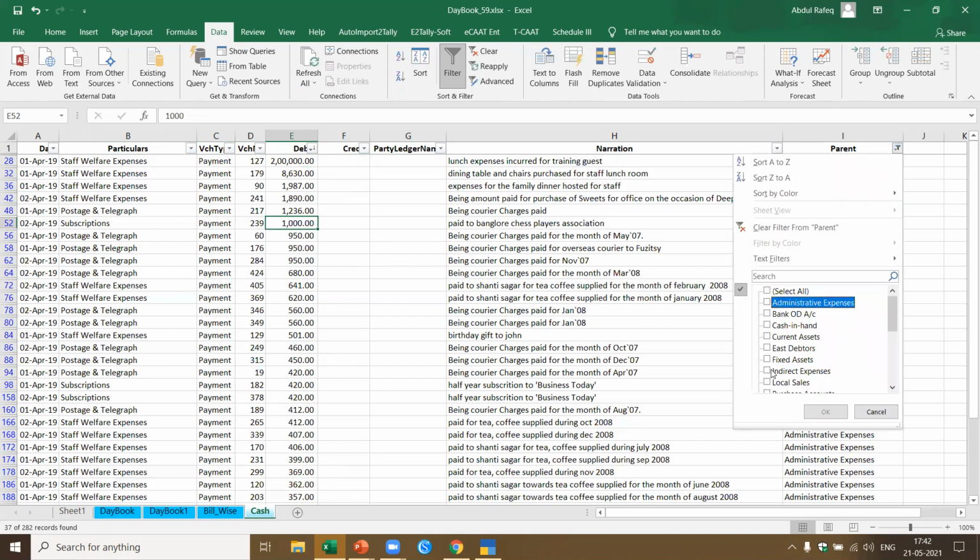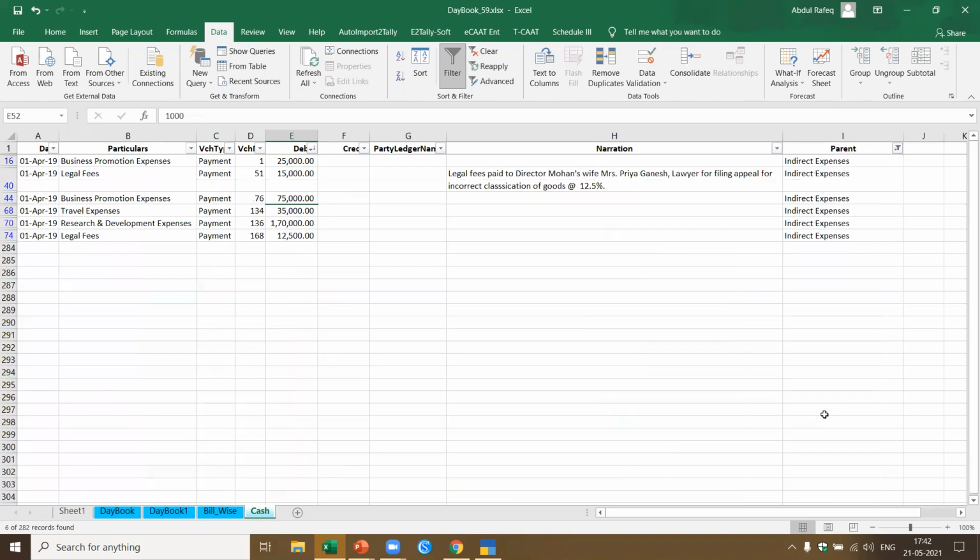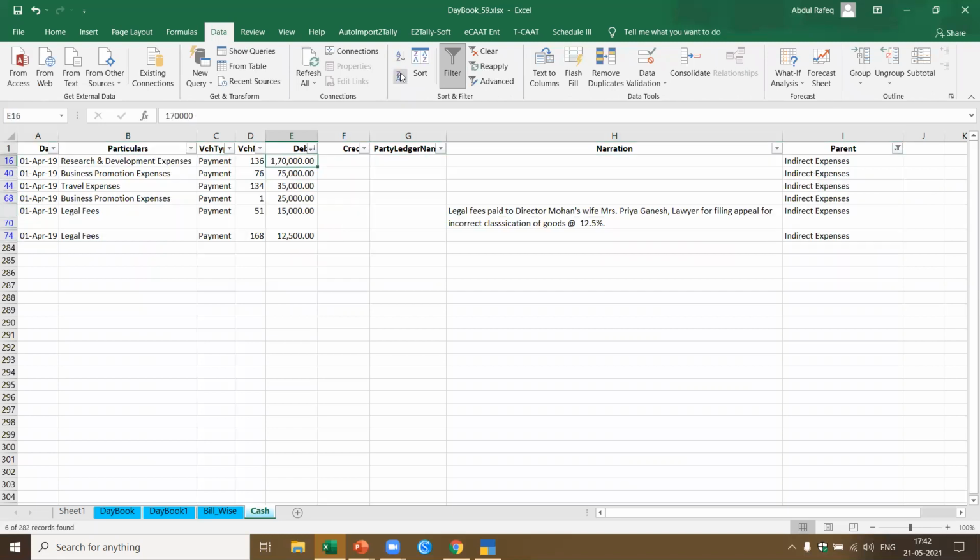Okay, now I got this fixed: indirect expenses. Let me pick up all the expenses under indirect expenses. I just sort it. Now if you see here, research and development expenses, and they have paid this amount, and it says payment, and this is paid in cash. And what is the narration? There's no narration. Okay, this definitely requires some explanation.